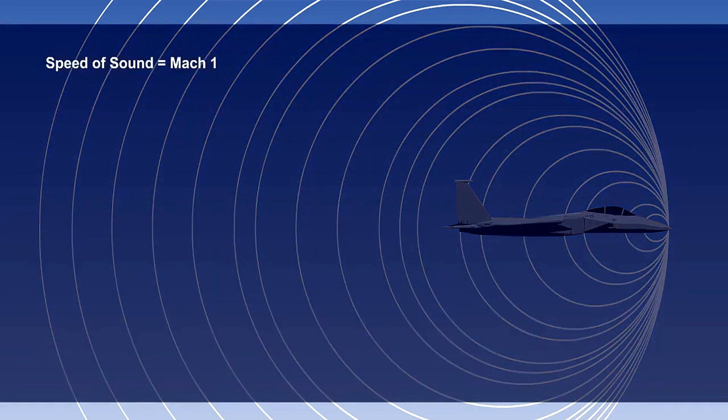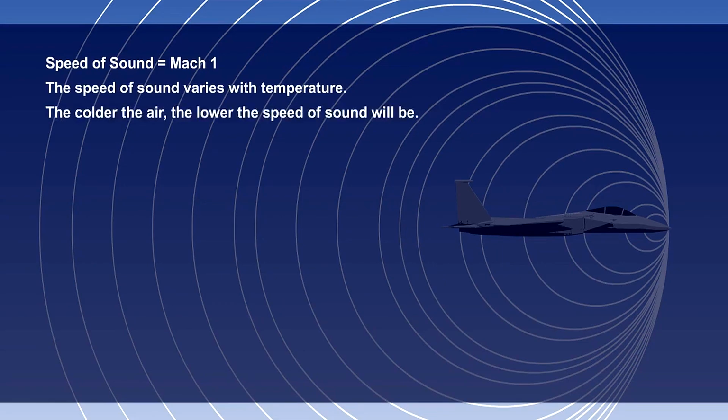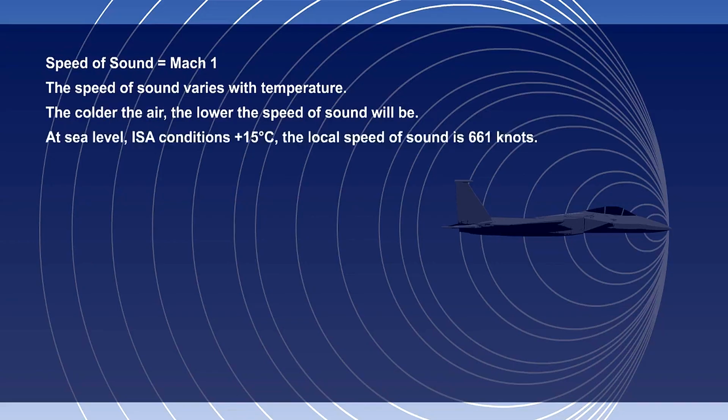The speed of sound is known as Mach 1. The value of Mach 1 depends on the temperature of the air and will vary as temperature changes. The colder the air, the lower the speed of sound will be. The speed of sound for a given temperature is known as the local speed of sound or the LSS.